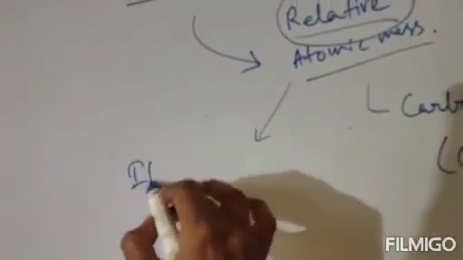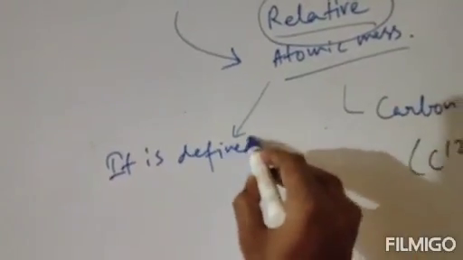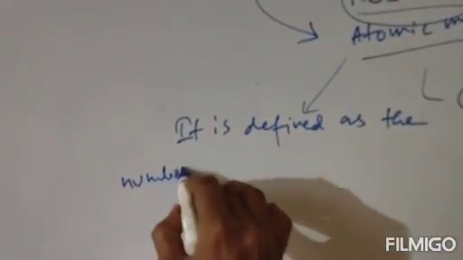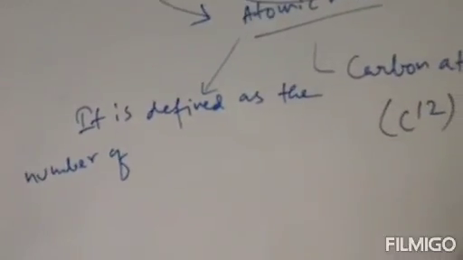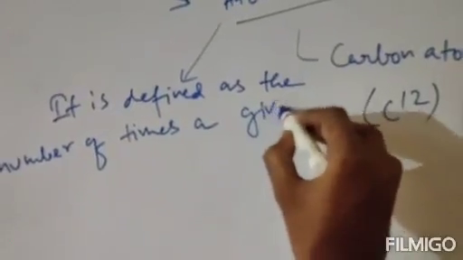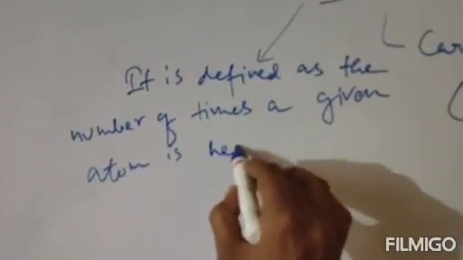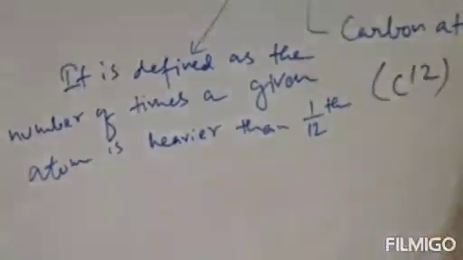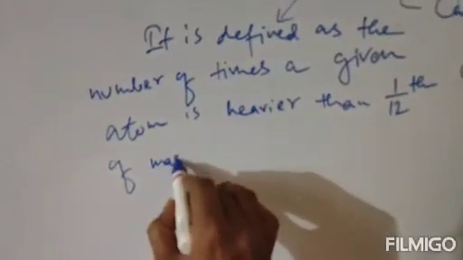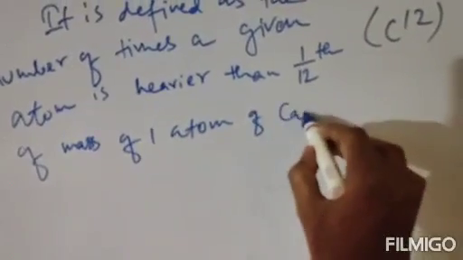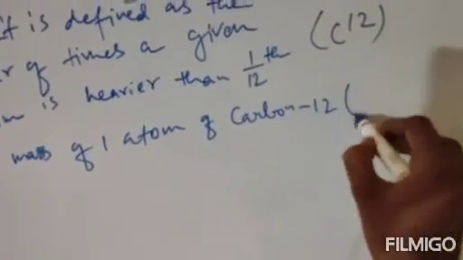It is defined as the number of times a given atom is heavier than 1/12th of the mass of one atom of carbon 12, or you can write C12 also.